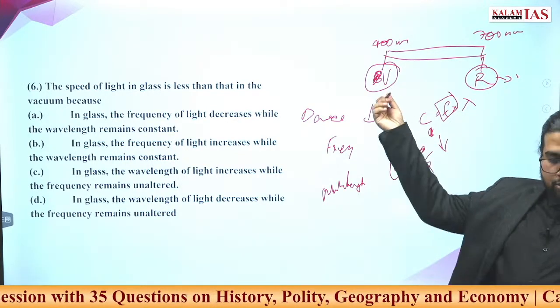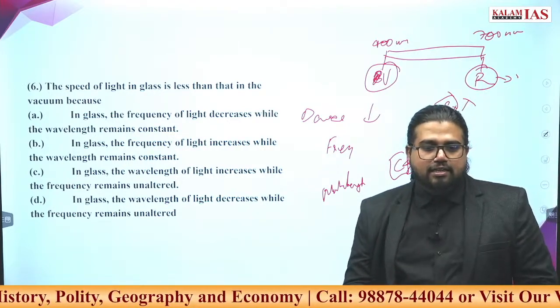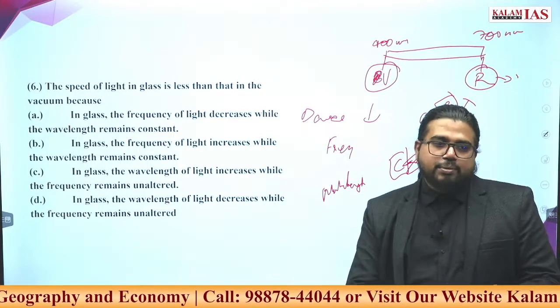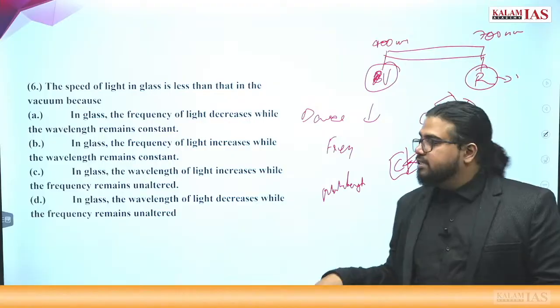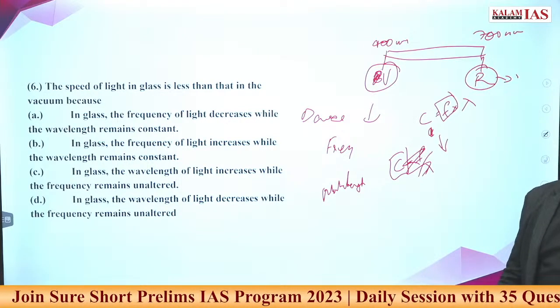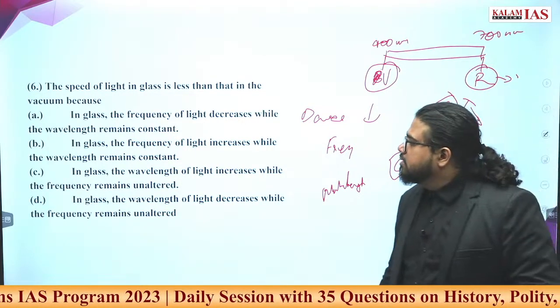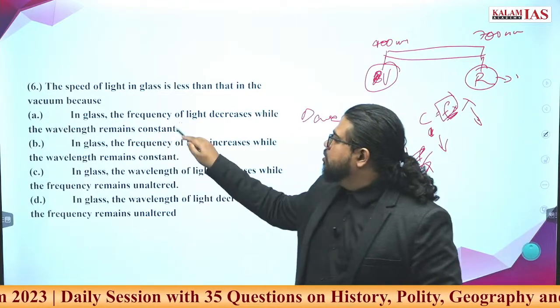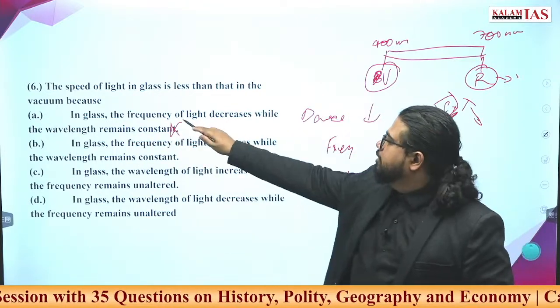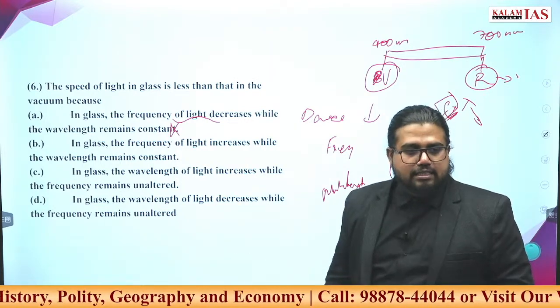Now suppose a blue light is entering a glass. Does it become green or any other color on exit? It is remaining blue itself. The speed is decreasing, but it remains the same blue, meaning its frequency remains the same. What changes is the wavelength. So this option, wavelength remains constant, cannot be correct. Frequency cannot change. If frequency changes, then the characteristic of the light changes.